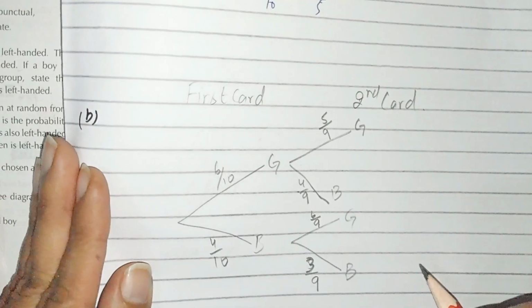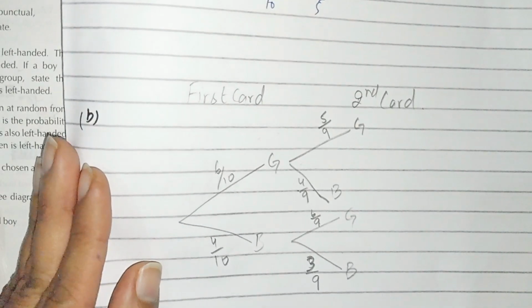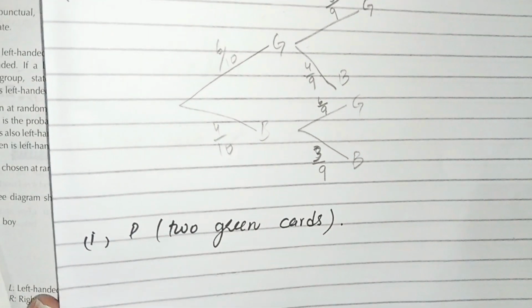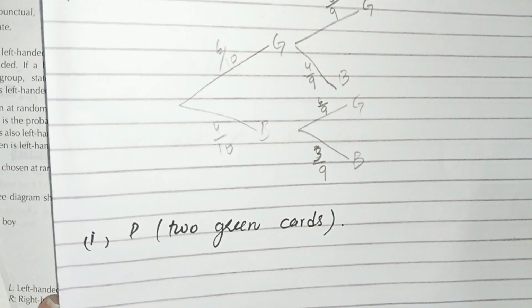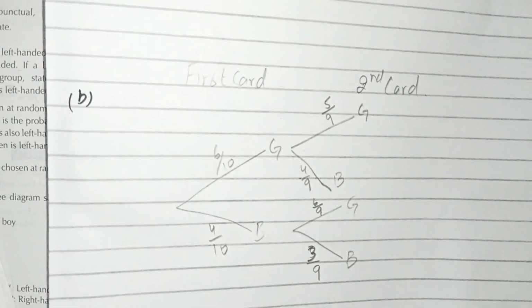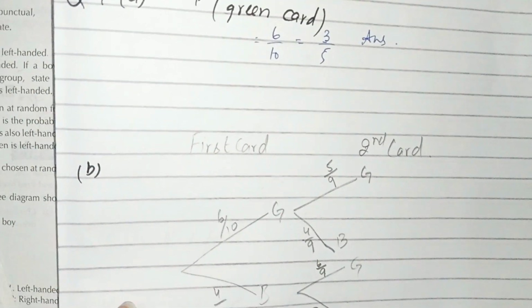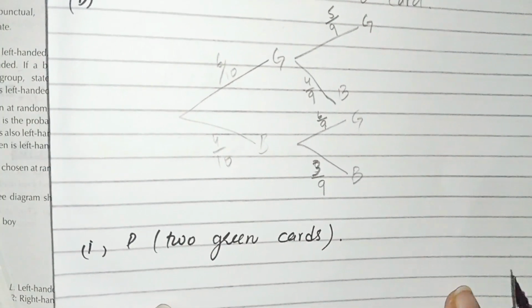Now students, this is the tree diagram. Very simply we can draw it, and then we have to find the probability of 2 green cards. Now for the probability of 2 green cards, we can see that 6 by 10 and 5 by 9, we have to combine these.